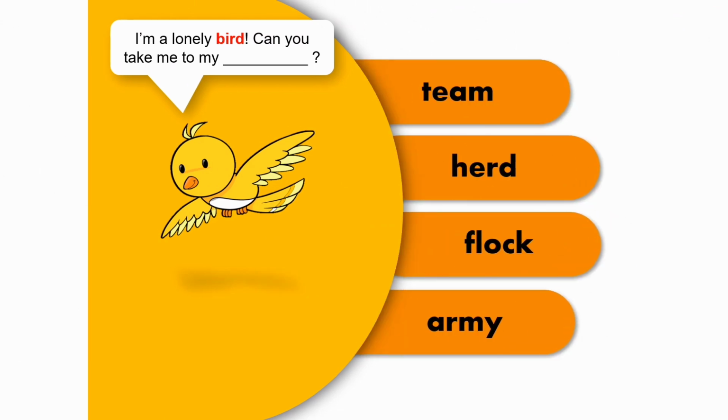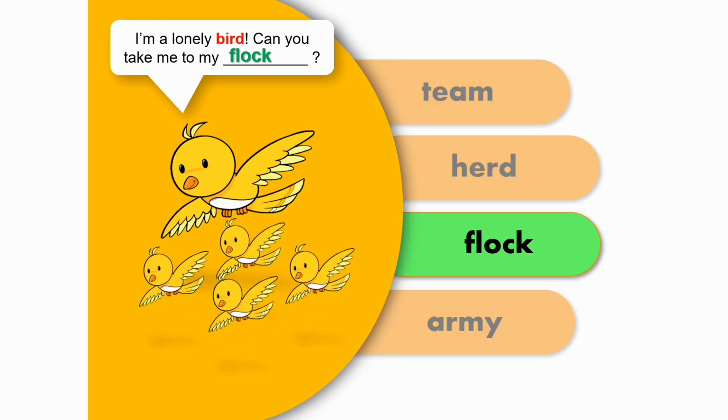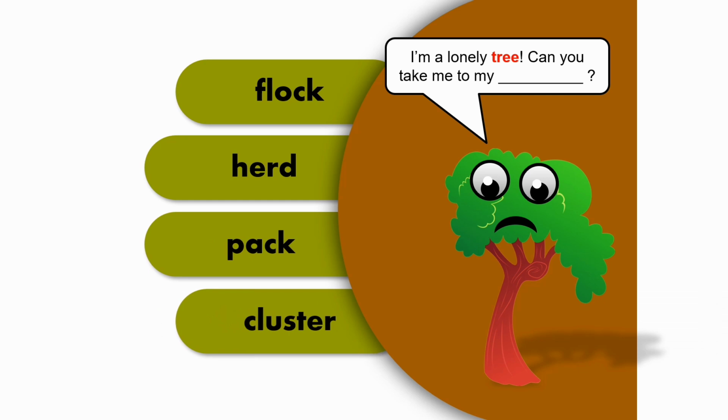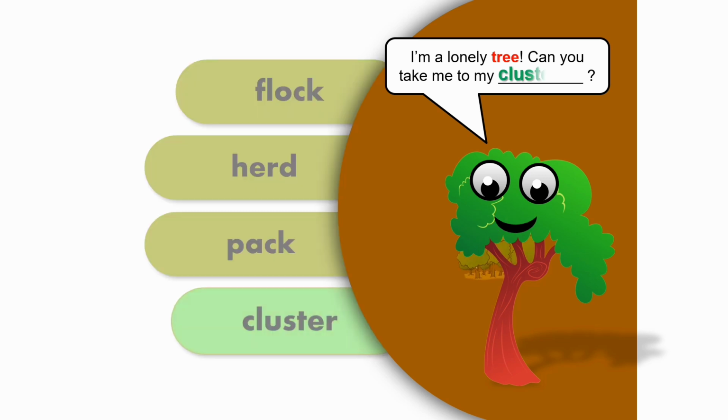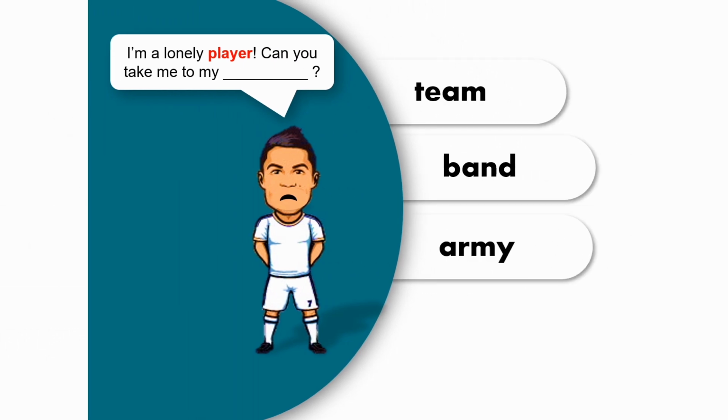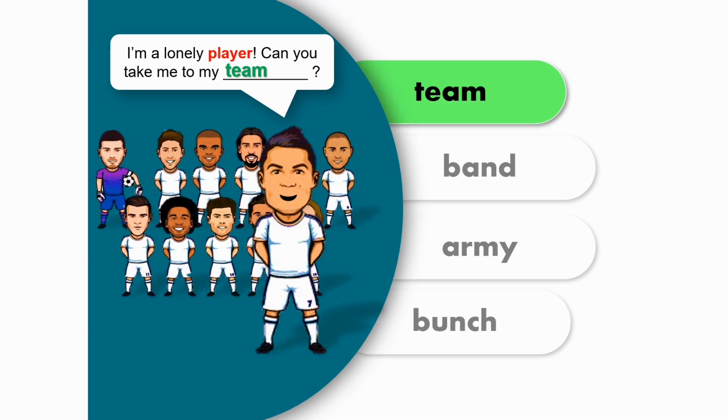I'm a lonely bird. Can you take me to my team, herd, flock, or army? Yes. Collective noun for birds is flock. I'm a lonely tree. Can you take me to my flock, herd, pack, or cluster? Yes, collective noun for trees is cluster. I'm a lonely player. Can you take me to my team, band, army, or bunch? Yes, team.